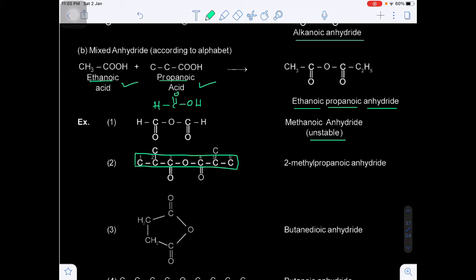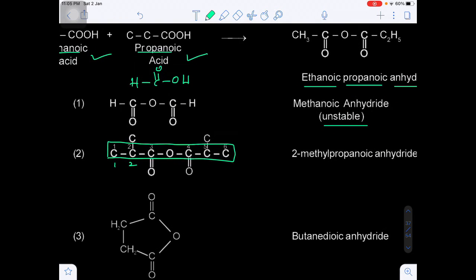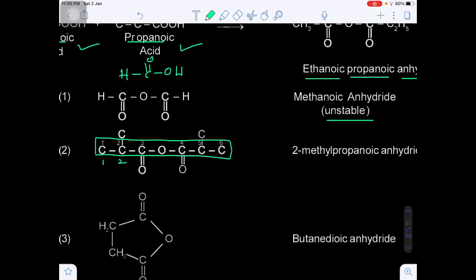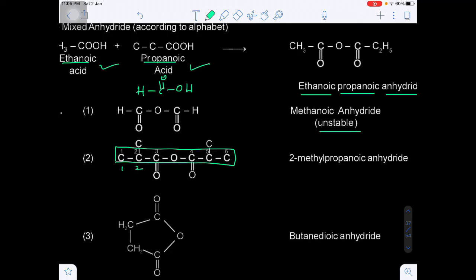And one more important thing, there will be a substituent. So we have to write the 1, 2, 3. 1, 2, 3. Okay, 4, 5, 6. So total there are 6 carbons. Okay, 1, 2, 3, 4, 5, 6. In between them there is an oxygen. So here you have a methyl substituent. Which substitution is there? Methyl substitution is there.